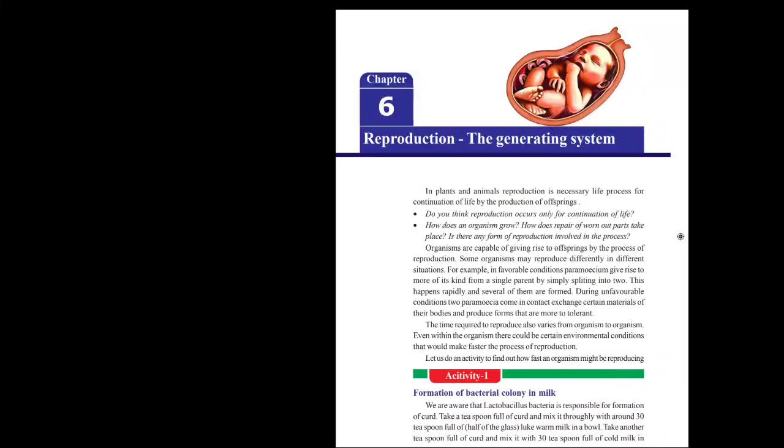Today, we are going to discuss a new lesson, reproduction, the generating system. Reproduction, the generating system, is the sixth chapter in our biology textbook. So, basically, what is reproduction?